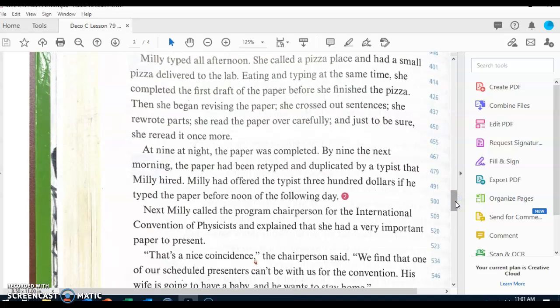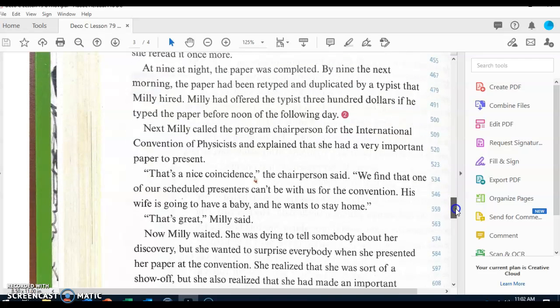Millie typed all afternoon. She called a pizza place and had a small pizza delivered to the lab. Eating and typing at the same time, she completed the first draft of the paper before she finished the pizza. Then she began revising the paper. She crossed out sentences, she rewrote parts, she read the paper over carefully, and just to be sure, she reread it once more. At 9 at night, the paper was completed.